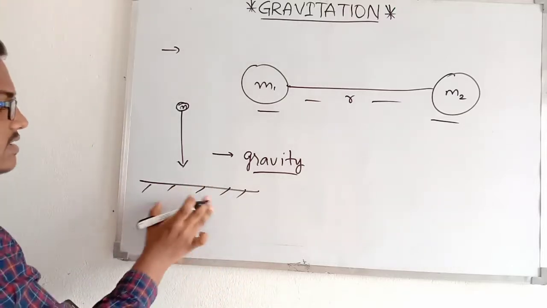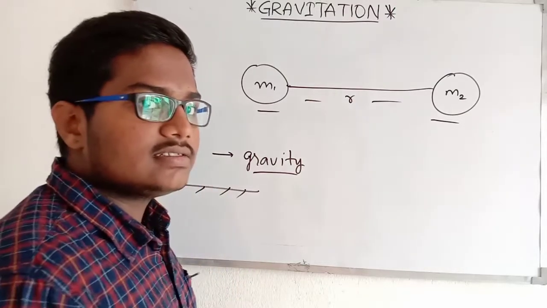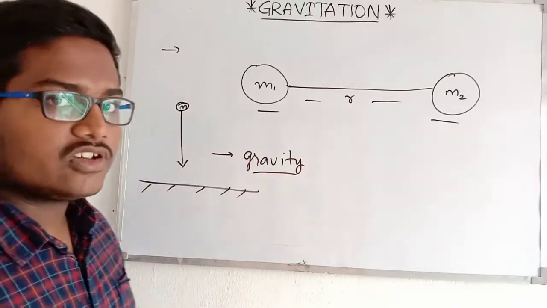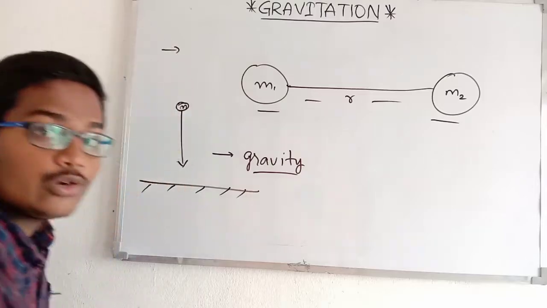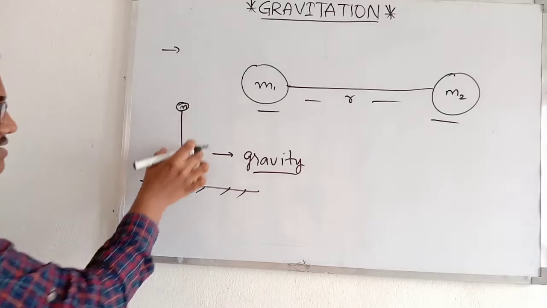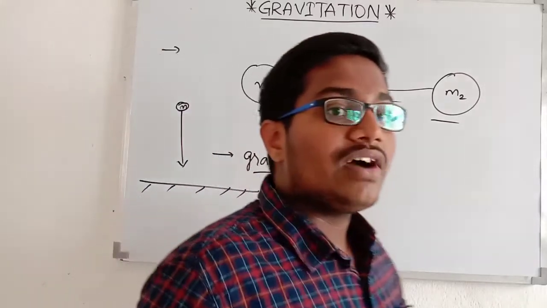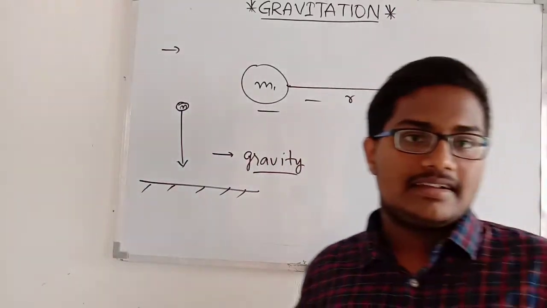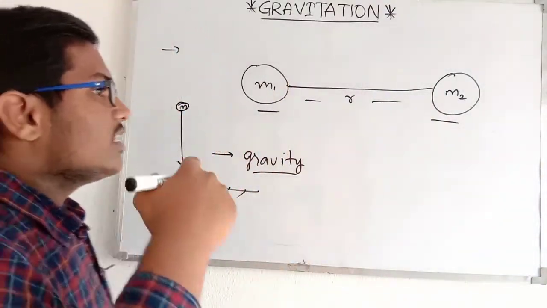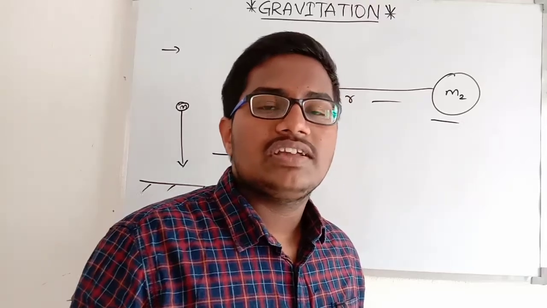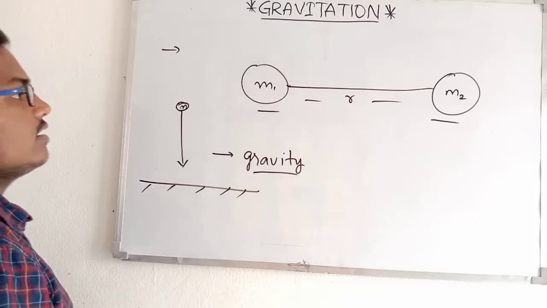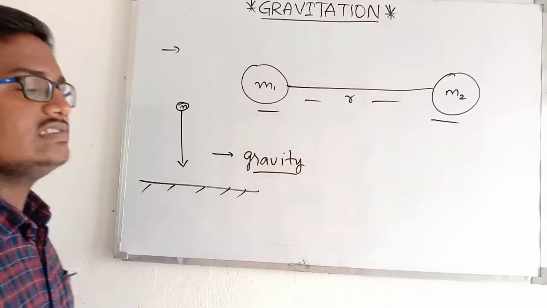If the earth is applying the gravitational force on the mass of the ball, then the ball should also apply force on the earth. So why is the earth not going down? Instead of the ball going down, the earth should come up because of the force exerted by the mass of the ball. Why is it not happening? These are some tricky questions which will strengthen your concepts of gravitation. I'll give you answers to all the questions I asked now.